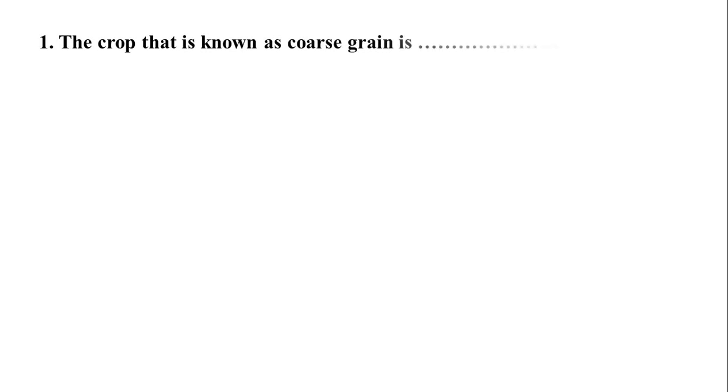Your question number 1 is, the crop that is known as coarse grain is dash, and your options are A. millets, B. wheat, C. rice, or D. flax. And the correct answer is A. millets. Question number 2 is, golden fiber refers to dash, and the options are A. cotton, B. wheat, C. coffee, or D. jute. And the correct answer is D. jute.